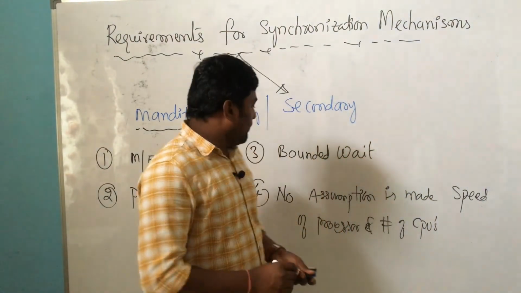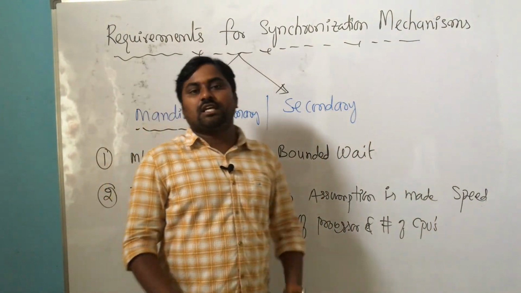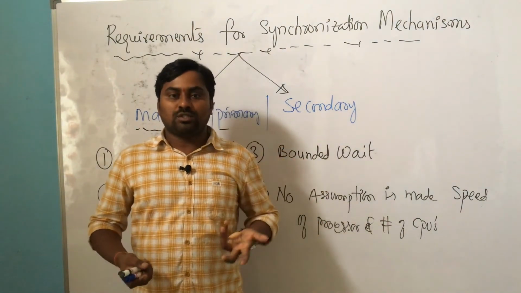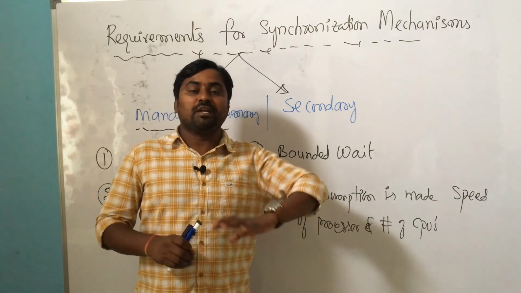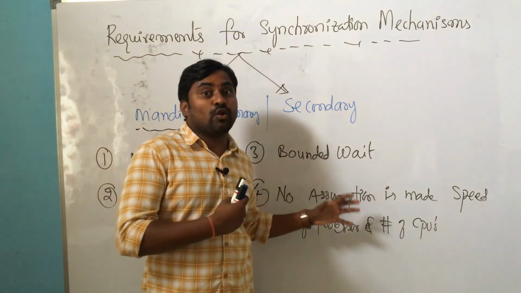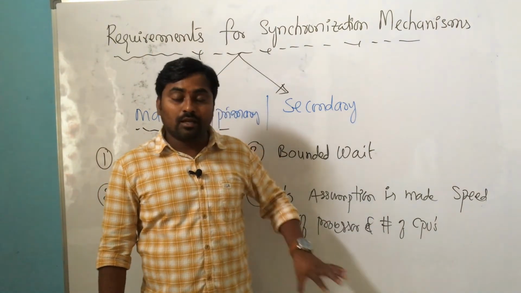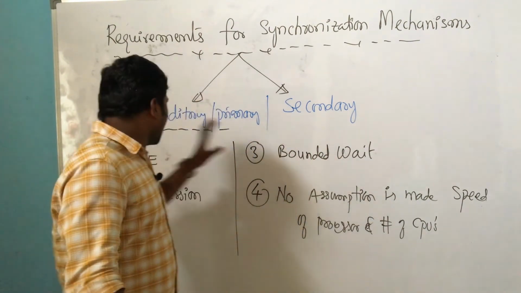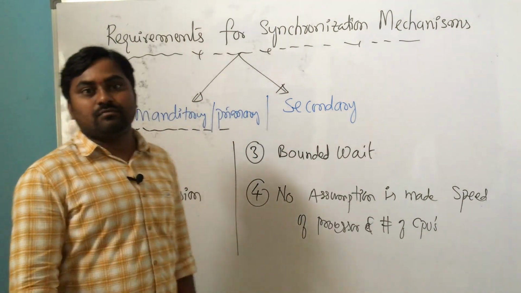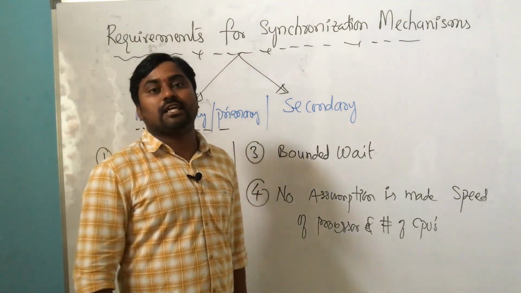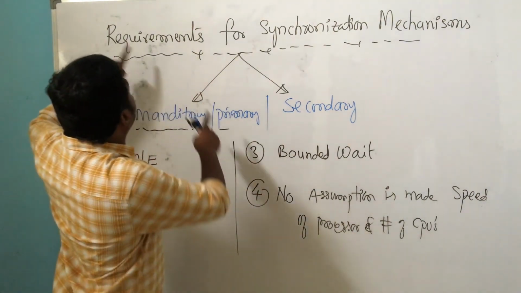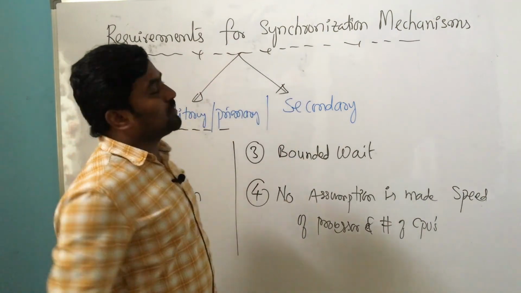The amount of time taken for executing the critical section definitely depends on the speed of the processor and the number of CPUs, but we are not taking that into account at all. So it is purely architecture neutral. Apart from mutual exclusion, these are the conditions that need to be satisfied for implementing any synchronization mechanism.